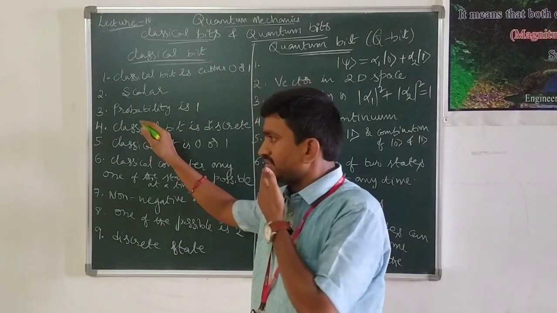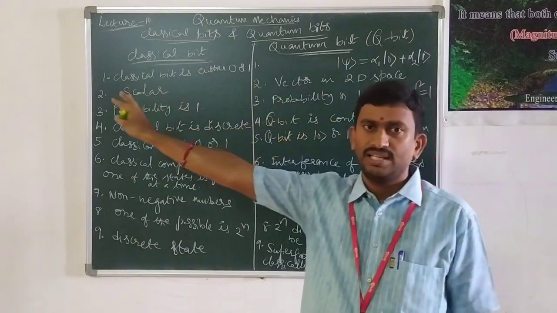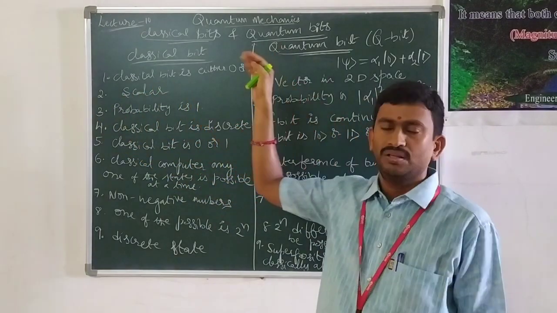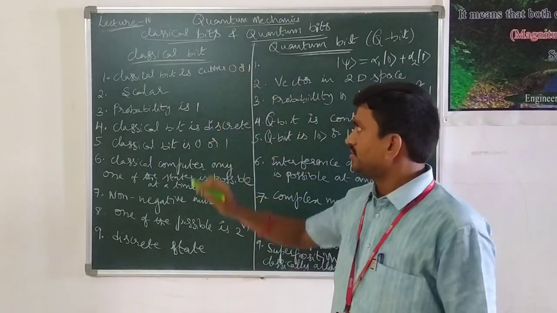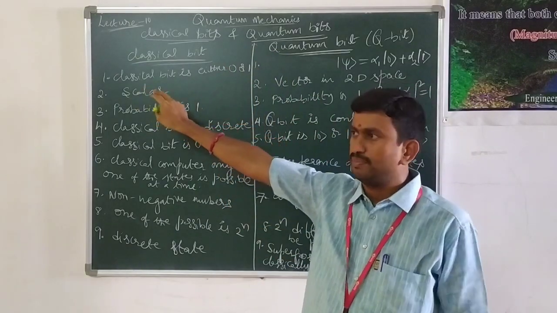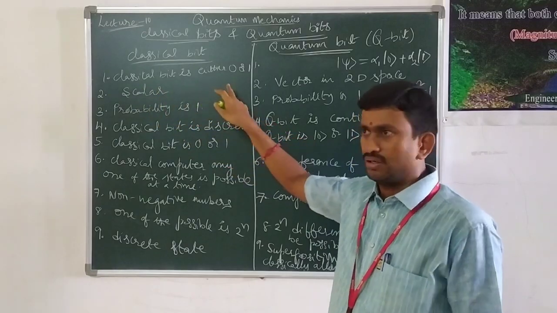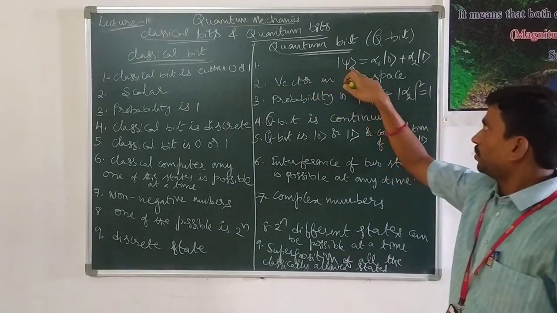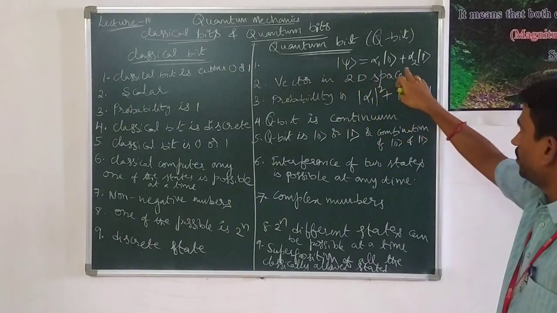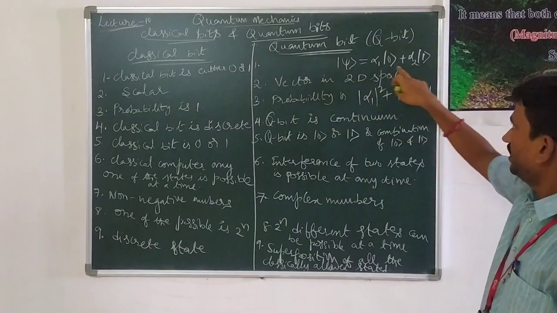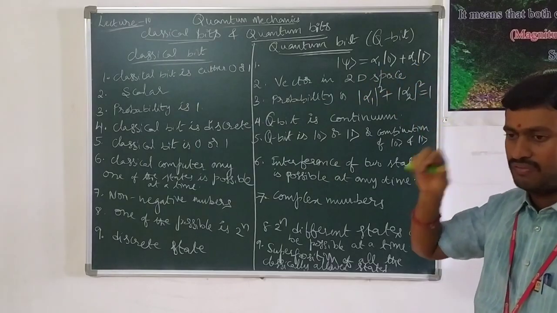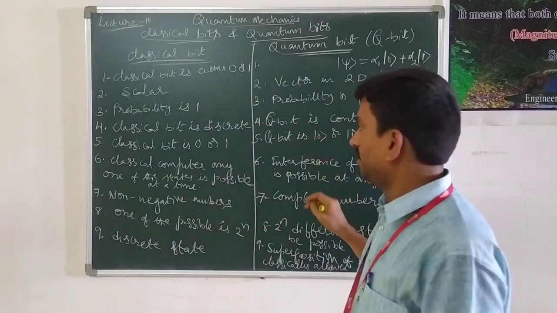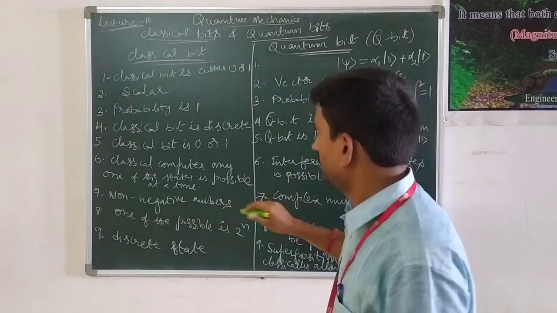So I would like to summarize this. A classical bit is nothing but a binary digit, a classical binary digit. A quantum bit is nothing but a quantum binary digit. The classical bit state can be represented as either 0 or 1. A quantum bit can be represented as ket of psi equal to alpha 1 into ket of 0 plus alpha 2 into ket of 1, where alpha 1 and alpha 2 are what we call probability constants or probability amplitudes.